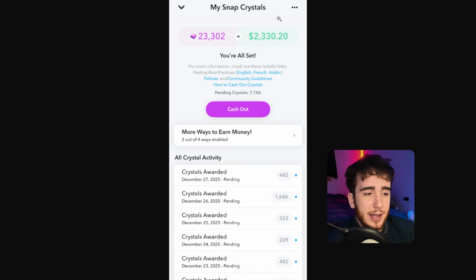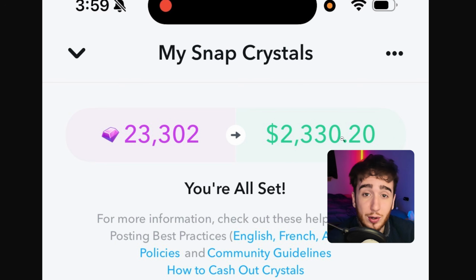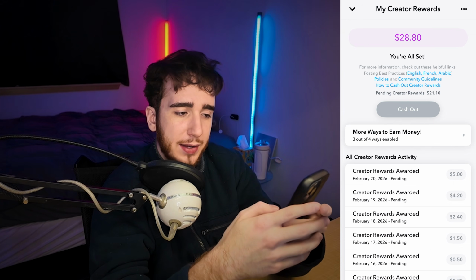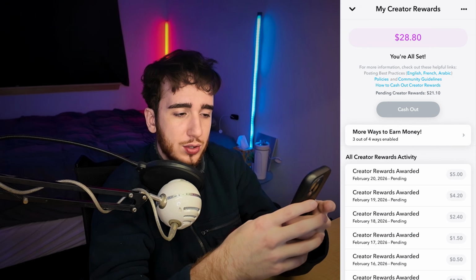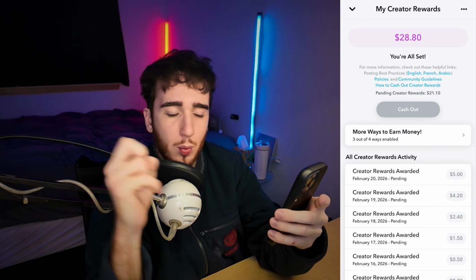The only difference with that now is that this is what Snapchat revenue used to look like. You used to get crystals, which each crystal was worth 10 cents, and then you can convert that to dollars, and that's how you would get paid out on Snapchat. But now it's just called creator rewards, and just to show you guys on my dashboard, there's no crystals anymore. It just shows you how much money you're making from creator rewards every single day.